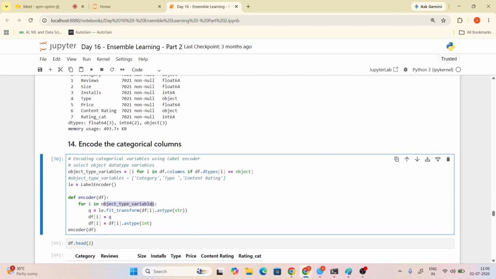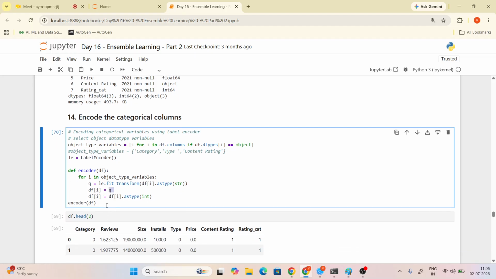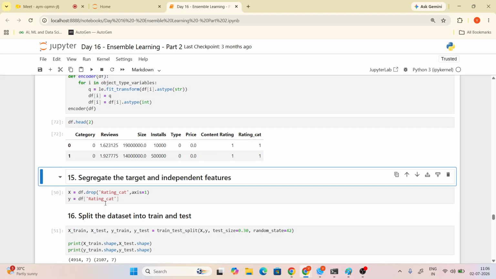Have you got it? What's the 0th index here? Category. Here in df, the 0th index means it automatically prints, converts as string, stores into here, and we convert as integer. Have you got my point? Or else you can directly write here. Do you have any doubt here, Alka? Yeah, now fine.